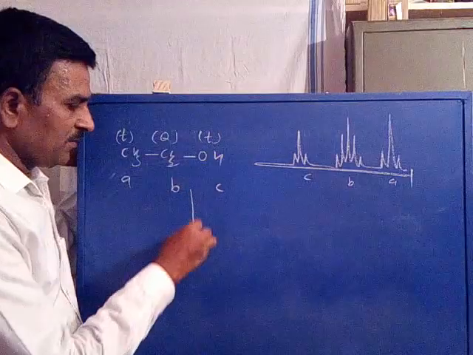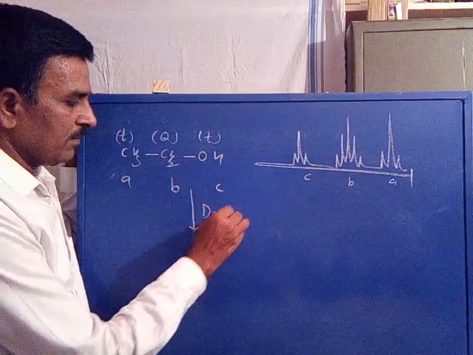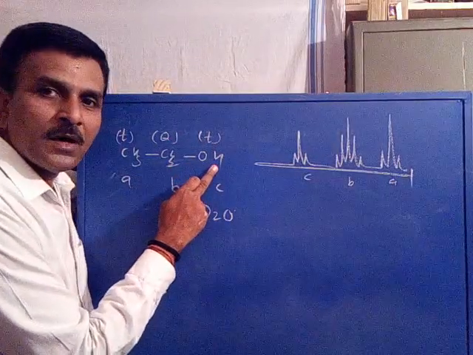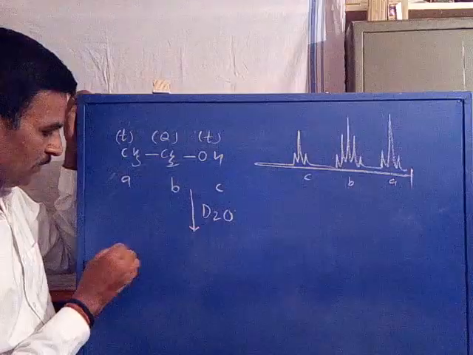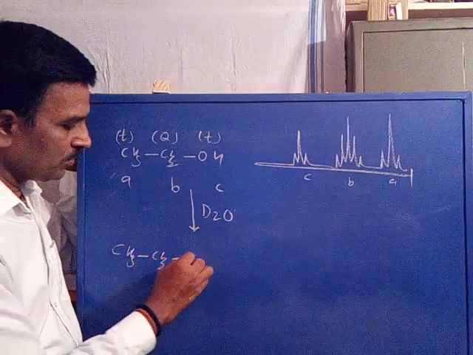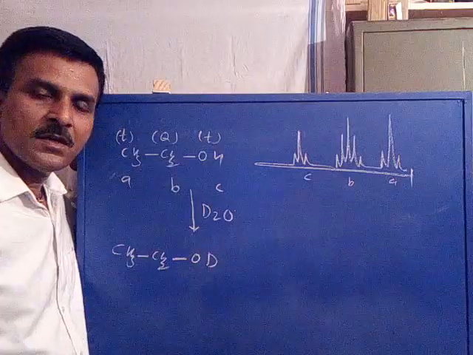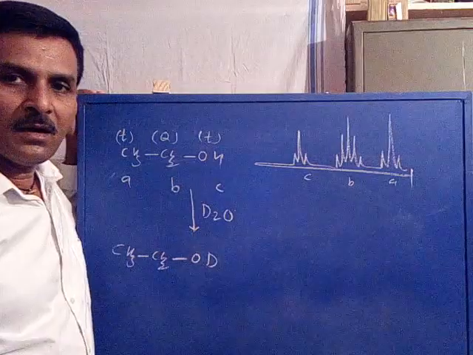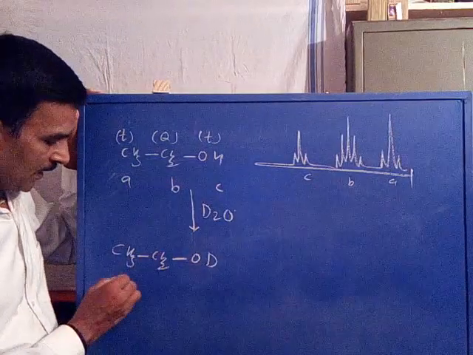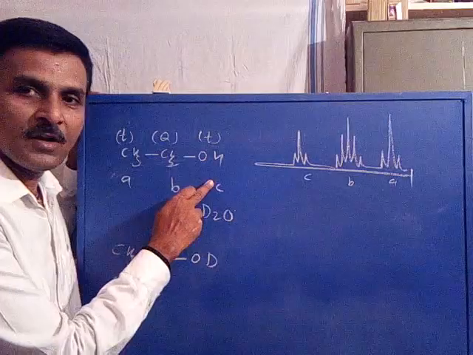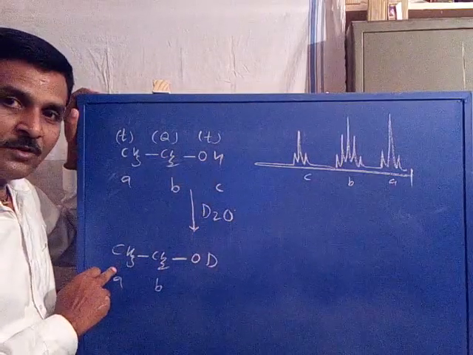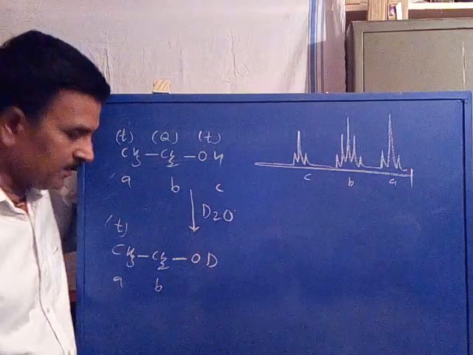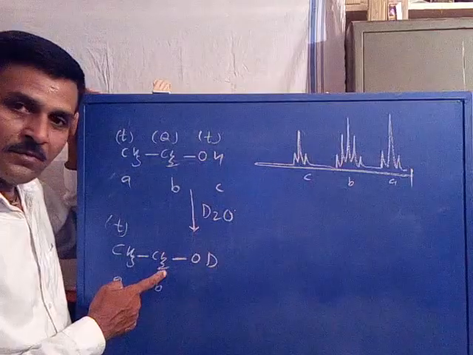Now, if it is treated with deuterated water, D2O, what happens? This OH proton gets exchanged with deuterium to give CH3, CH2, OD. Instead of hydrogen, oxygen bears deuterium. Now you see, one set of protons is disappeared, exchanged. Now coming to multiplicity, A is 1 plus 2, triplet. The A multiplicity will be triplet. B multiplicity 1 plus 3, quartet.